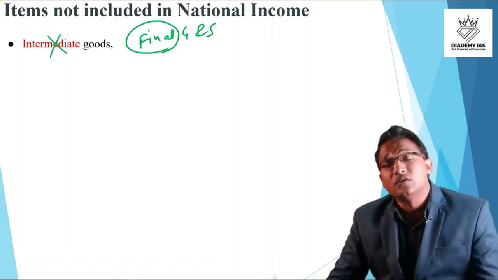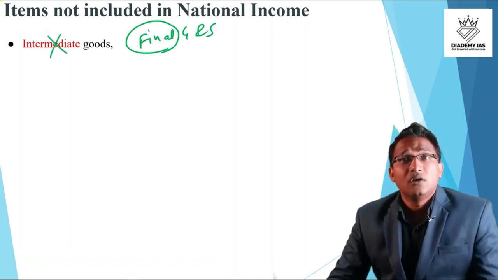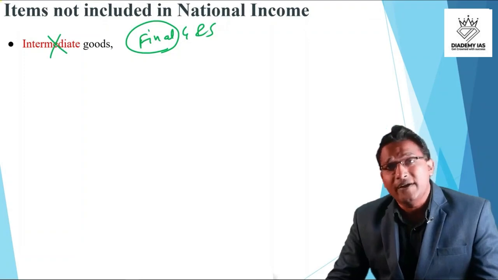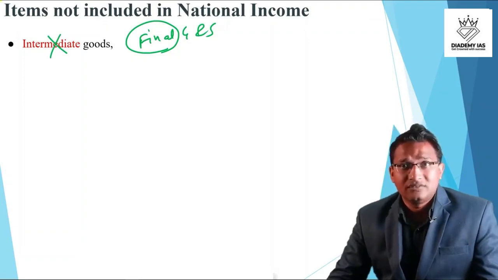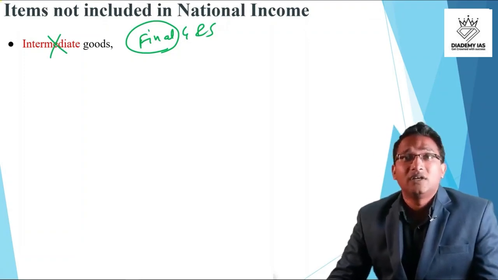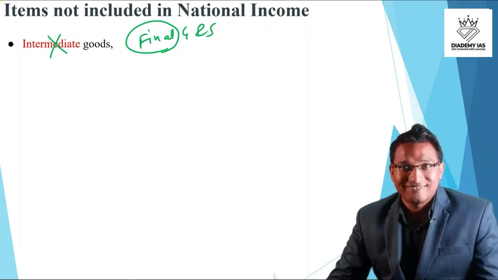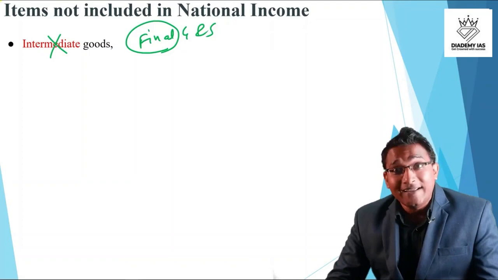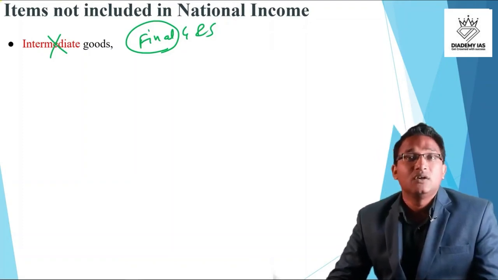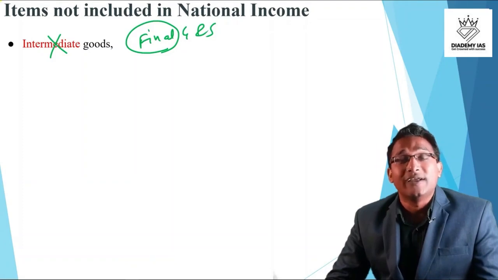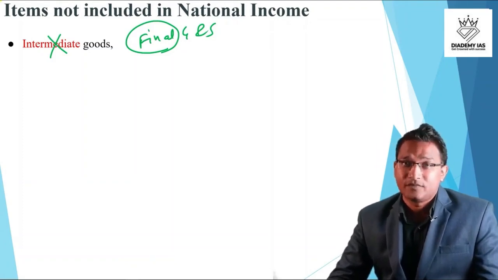Why don't we include intermediate? Because if we include the intermediate goods, that will actually mean a duplication of calculation, right? So to avoid the duplication, we exclude the intermediate goods, right?